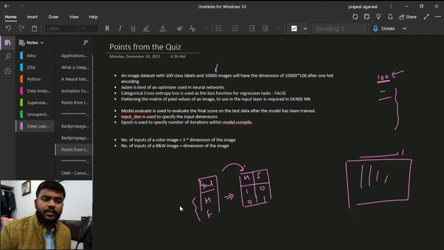the number of columns that we will need is actually 100, first thing. And then we have 10,000 images. So the number of images, the number of rows that we will need, is 10,000. So the dimension of data will be 10,000 by 100.